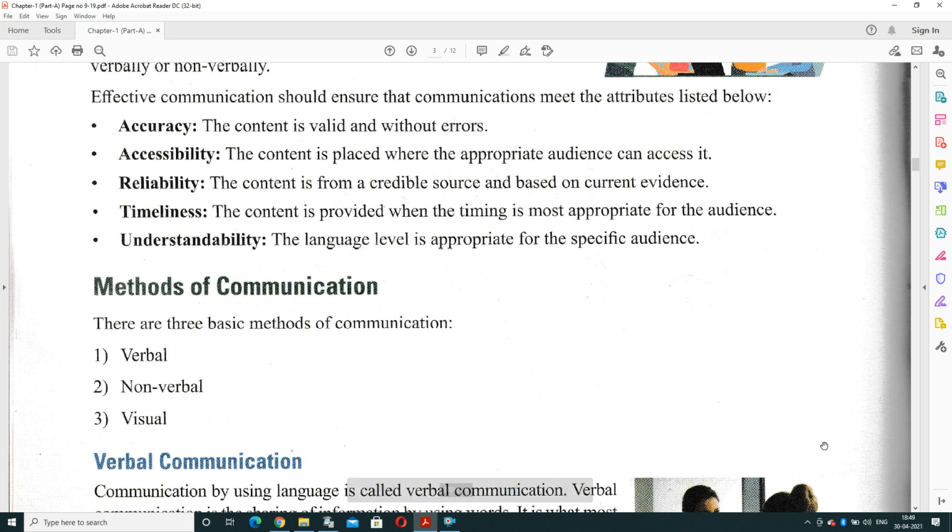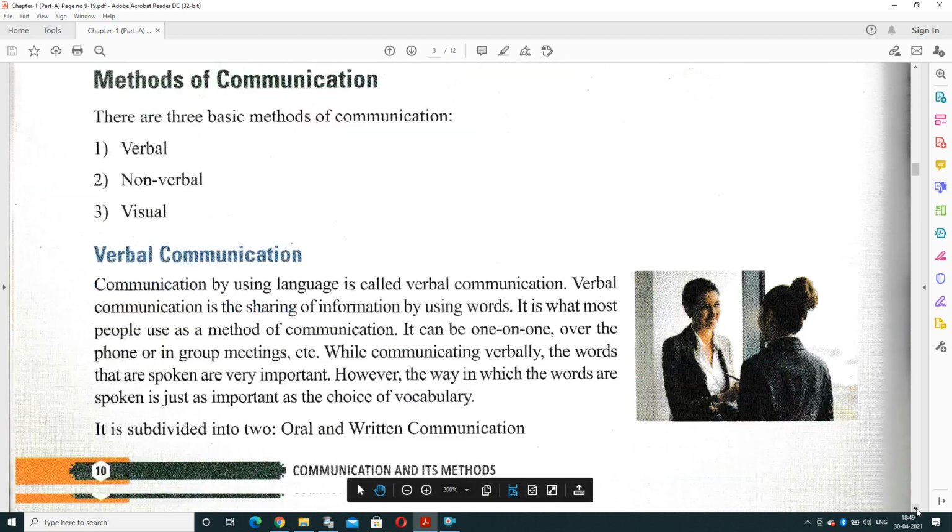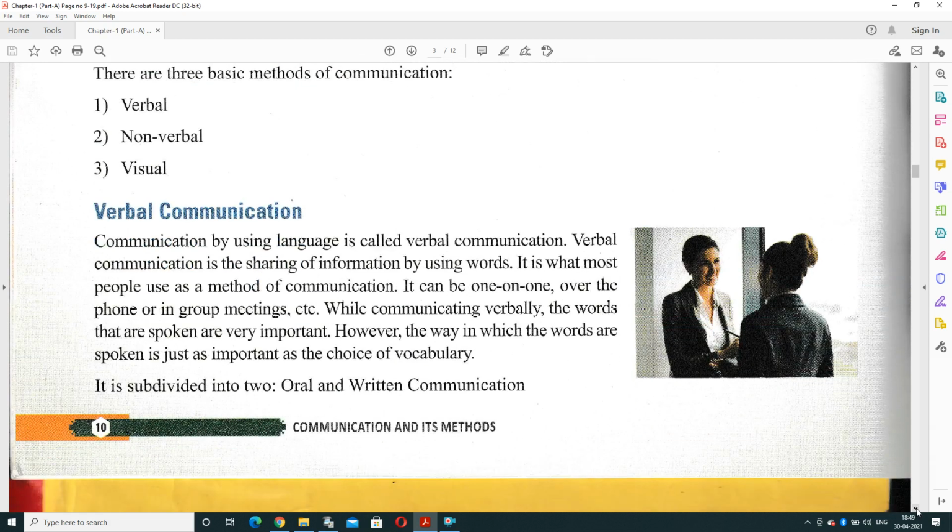Now, methods of communication. Communication can be performed via three methods. First one is verbal, then non-verbal and visual communication. We will understand through some pictures also. Verbal communication means we require a particular language that is used by speaking something. It is called verbal communication. It is the sharing of information by using words, and it is the method most people use for communicating. Generally, it is used in routine life. It can be one-to-one communication, it can be on telephone, or it can be a group meeting, or it can be a Zoom classroom.